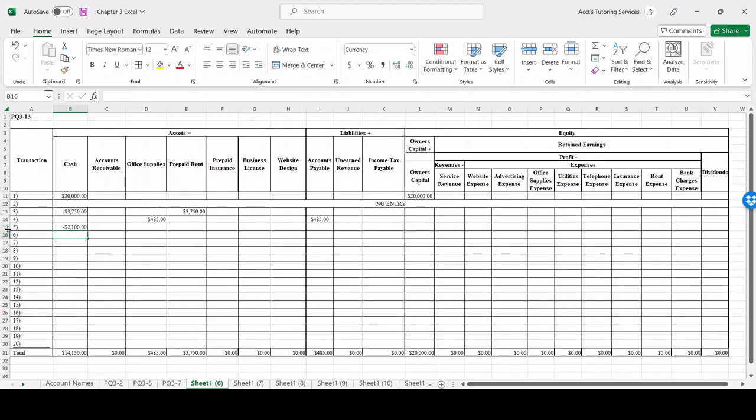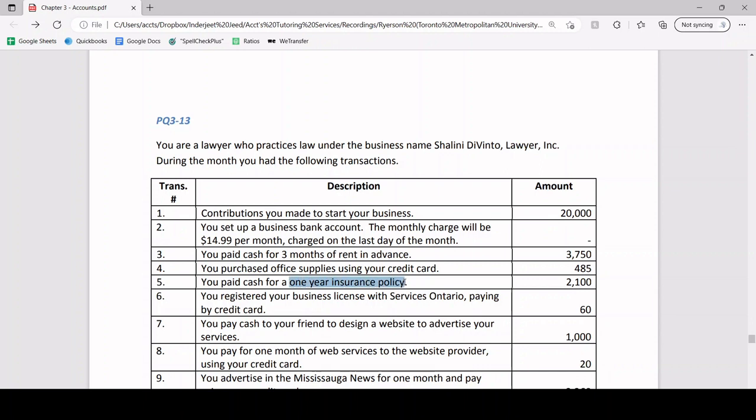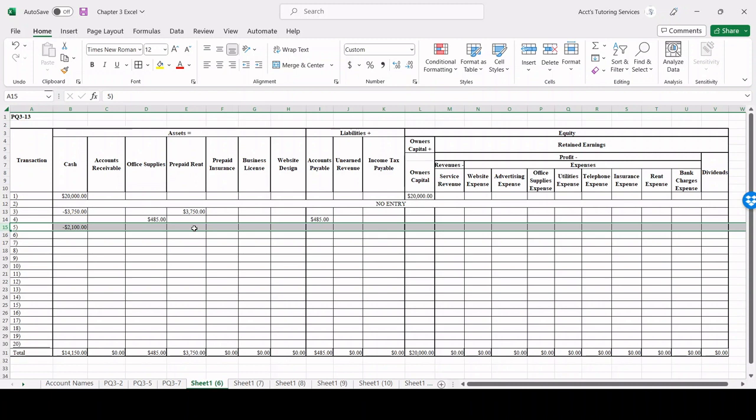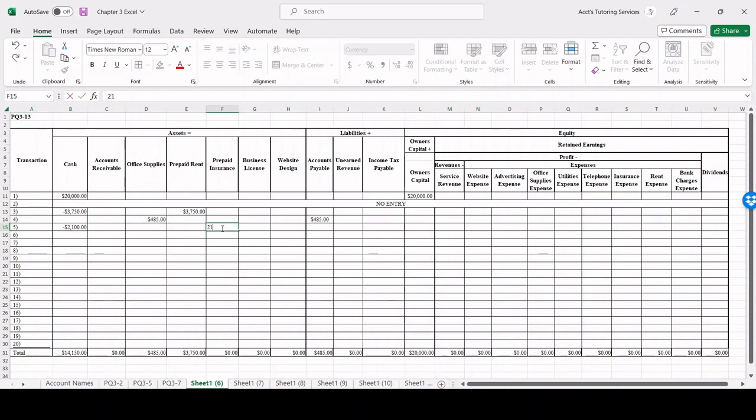So we're done that now. We know that part at least, right? For 1 year insurance policy. This is very similar to paying for rent in advance. In this case, we're paying for insurance in advance for the full year. So prepaid insurance is going to go up. This isn't insurance expense because we haven't used up that insurance yet. So 2100 for prepaid insurance.